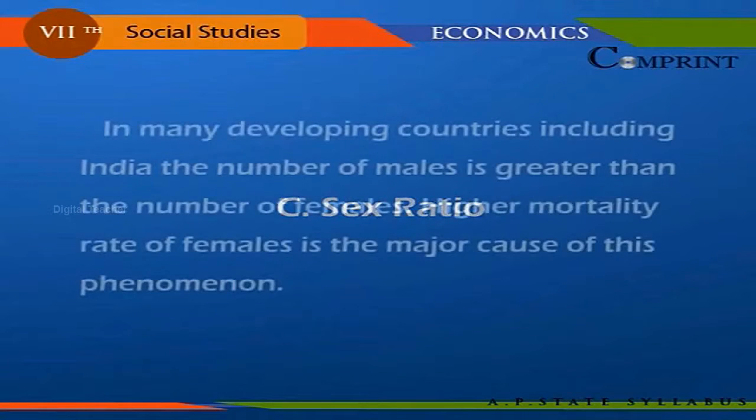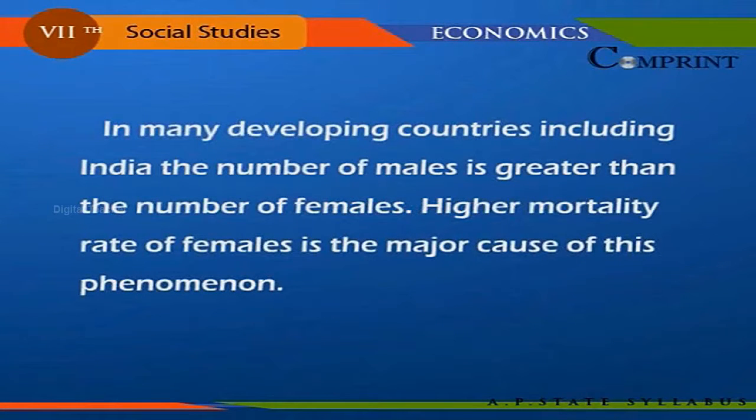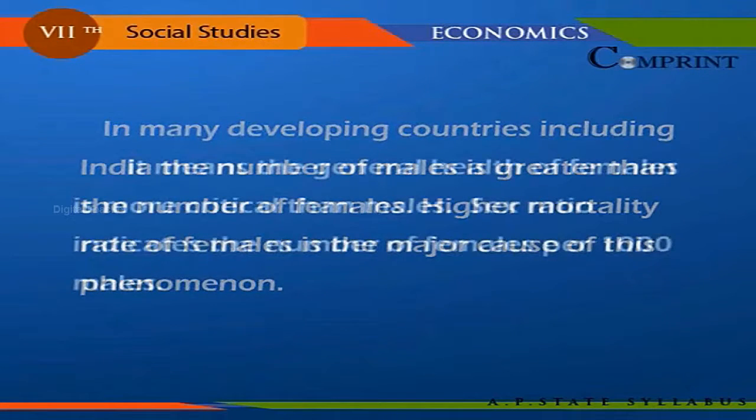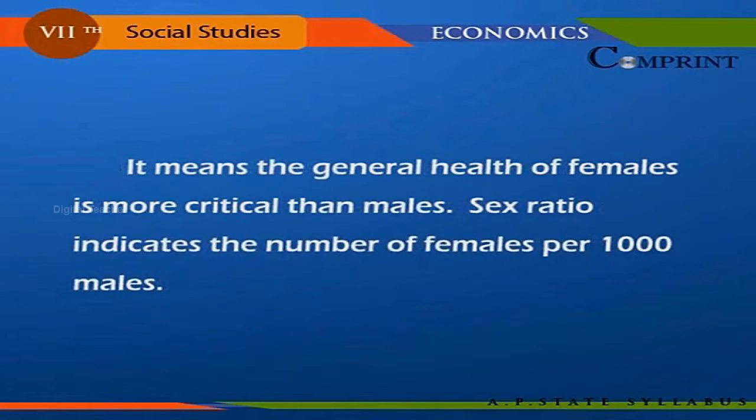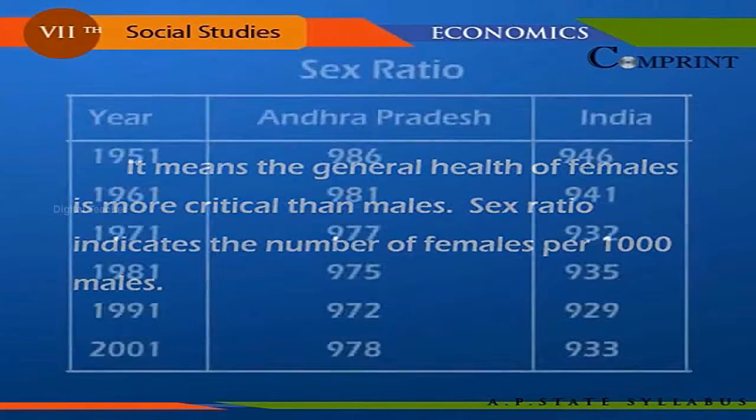Sex ratio. In many developing countries, including India, the number of males is greater than the number of females. Higher mortality rate of females is the major cause of this phenomenon. It means the general health of females is more critical than males. Sex ratio indicates the number of females per 1000 males.